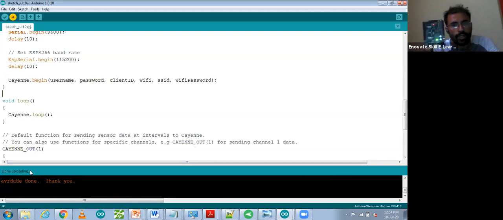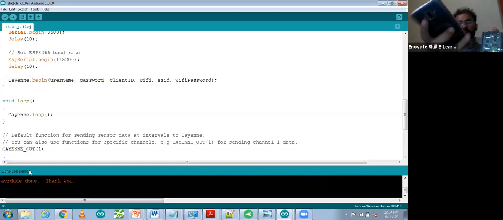After uploading the code, we have to connect the Wi-Fi module with this device. For that, we have to turn on pins 1 and 2 and turn off pins 3 and 4. So I'm going to do it. Turn on 1 and 2 pin. You only have to change the status of the 4 pins, 1, 2, 3, 4.